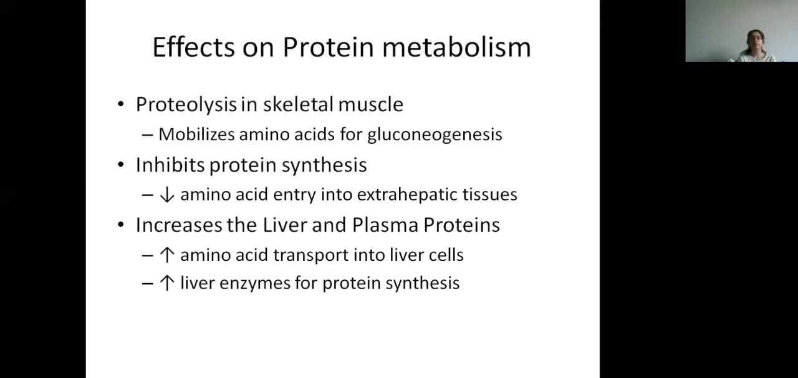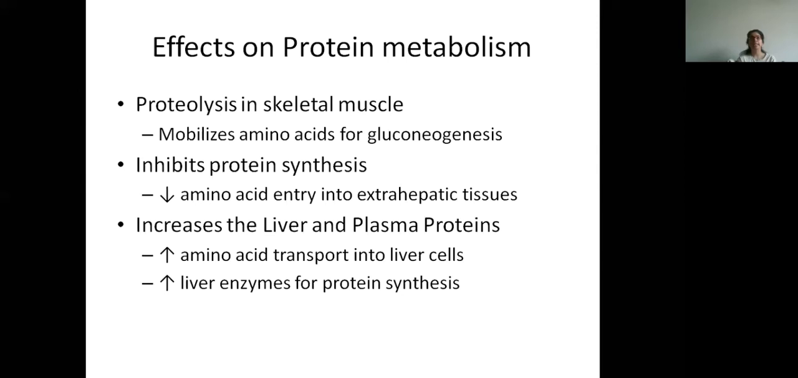Now the effects on protein metabolism. Since again it has to increase the level of amino acids so that gluconeogenesis can occur, proteolysis, that is breakdown of proteins, will increase. Protein synthesis will be inhibited, and it will increase the liver and plasma proteins. So amino acid transport into the liver cells will increase and it will increase the liver enzymes for protein synthesis. Overall, it is causing a breakdown of protein in the rest of the body.